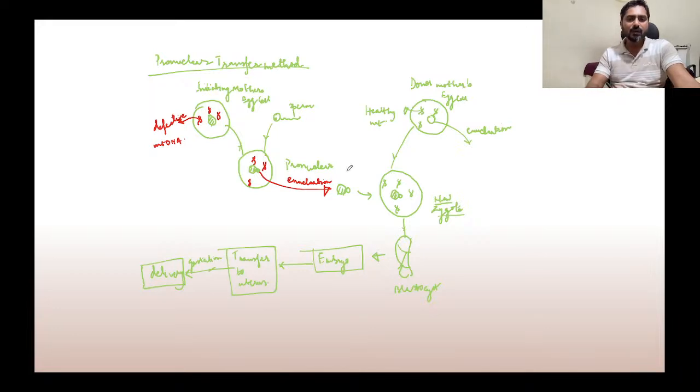So in this case also, what are we taking? The nuclear DNA from this mother and this father, and from the donor mother we are taking the mitochondria. So that is why this is also a three parent baby method only. So hope this is clear to all of you. Now there are some concerns with these two methods.